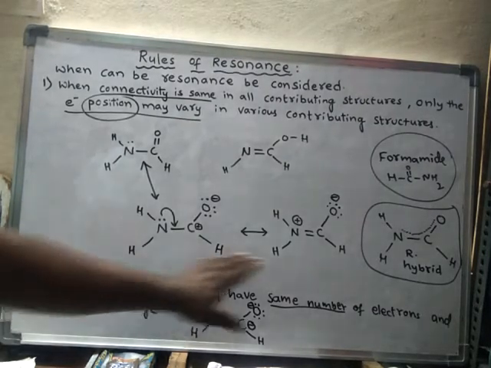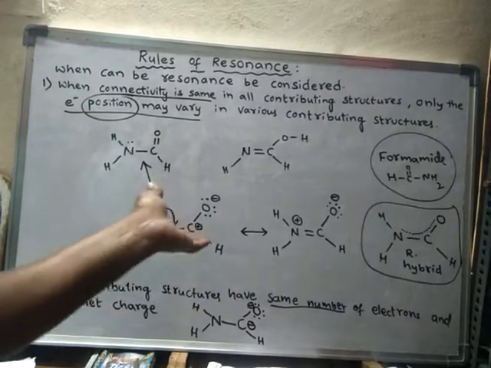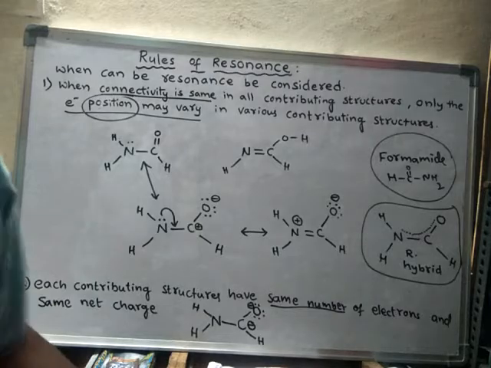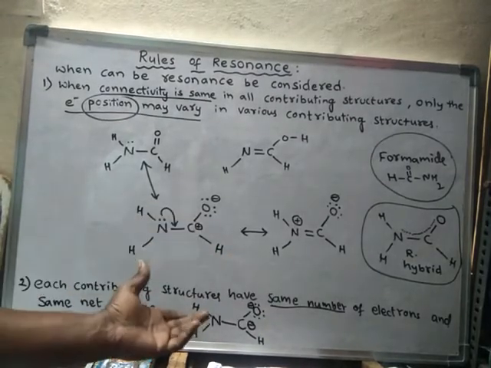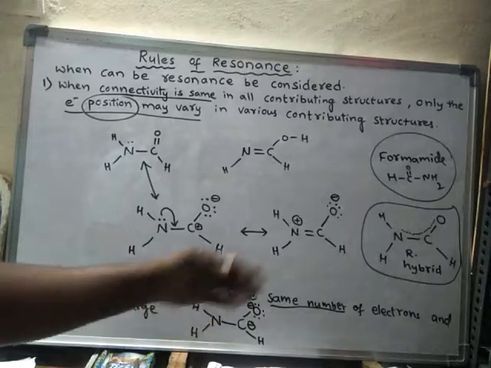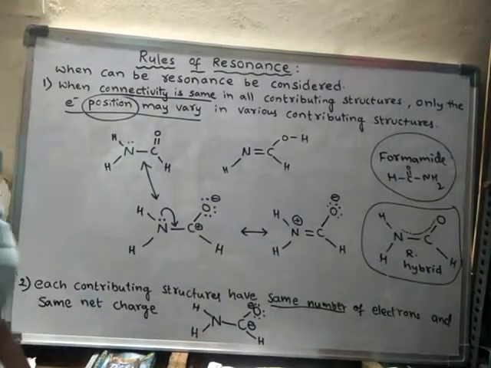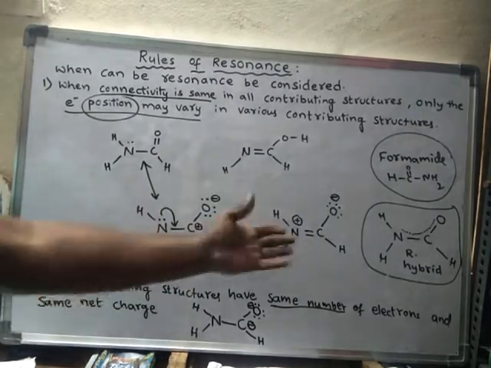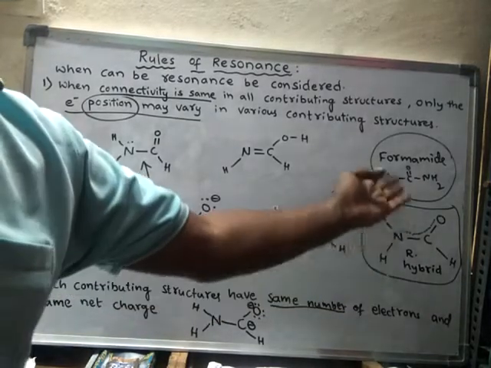So out of these three structures, one structure may show more properties and the other two structures may show somewhat fewer properties. The structure which will explain more properties of this resonance hybrid is said to be the more contributing structure. There are various contributing structures which will explain the properties of this particular formamide.